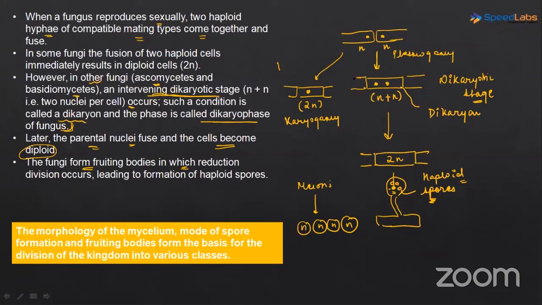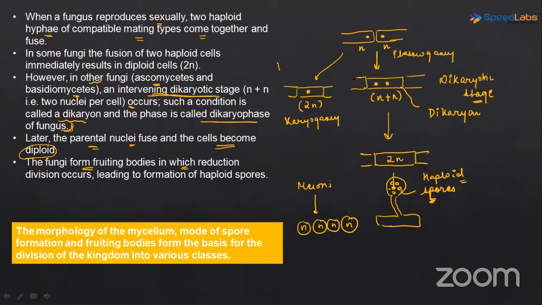Yashika, Ayushi, Kritika. Yeah. Why is this dikaryotic stage occurring? Sorry, beta. Why is this dikaryotic stage occurring here? Yashika, your voice is not clear. Can you speak a little bit louder? Yes, ma'am.